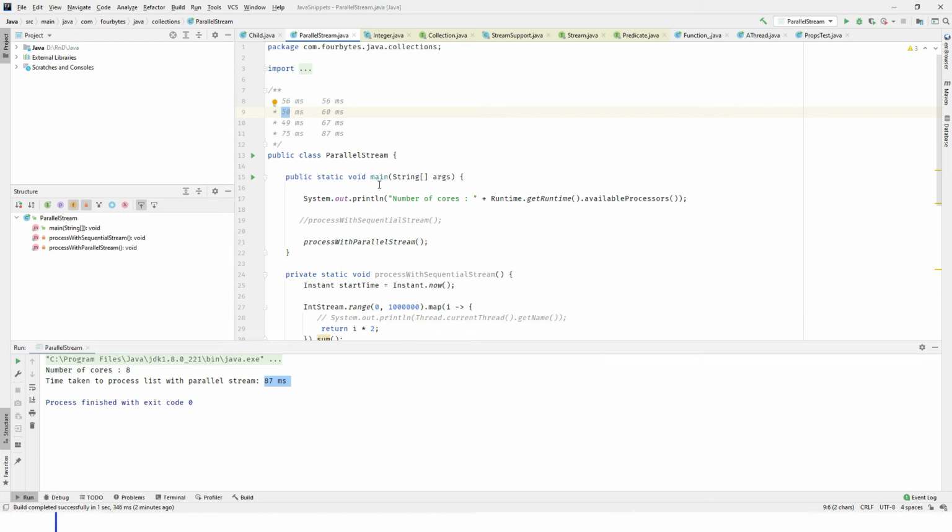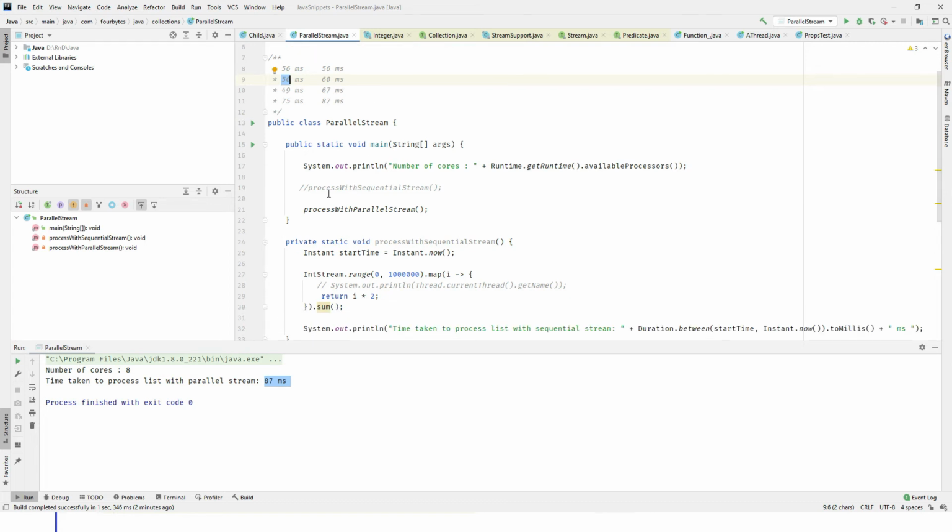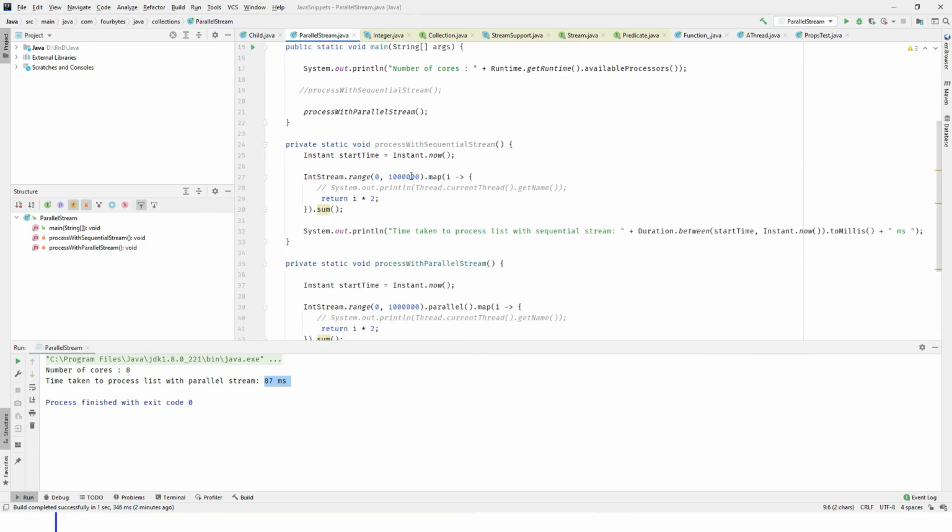Simply it will process the elements one after one. But the parallel stream, to set up the configurations itself, to create the threads itself, it will take much time. That is the reason parallel stream is not every time faster than the sequential stream, okay? Then when to use the parallel stream, let me show you one more thing. Let me decrease this count to 10, okay? I will show you when parallel stream really helps us.